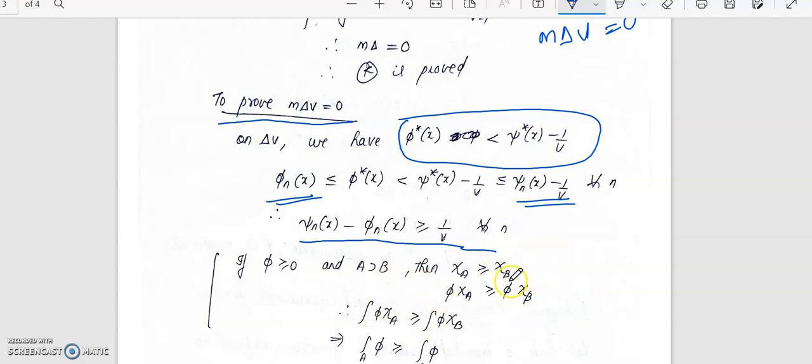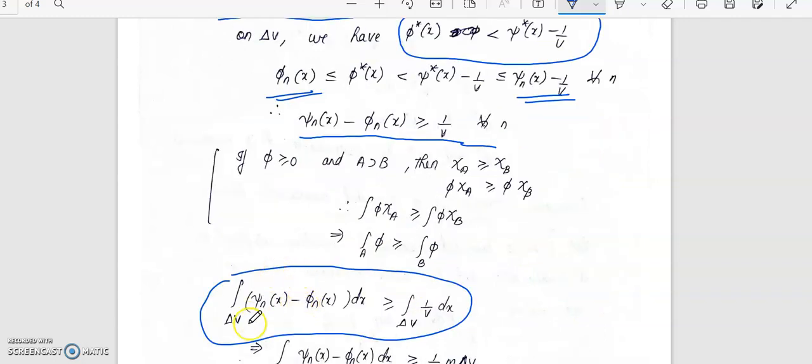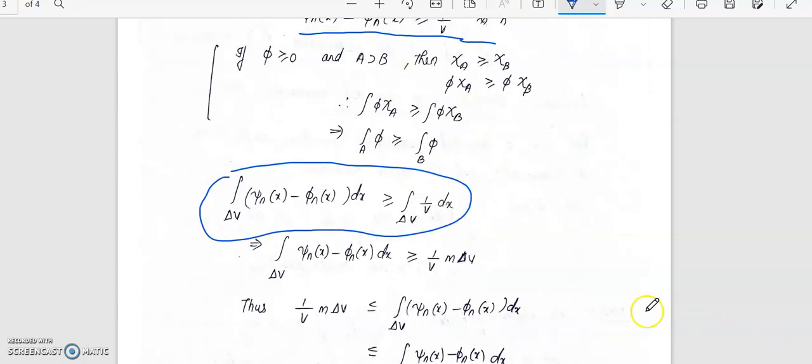And now take the corresponding integral on both sides over the set delta v. Since psi n minus phi n is greater than or equal to 1 by v, the integral over delta v of psi n minus phi n dx will be greater than or equal to the integral of 1 by v dx. Integral of 1 by v is a finite value.